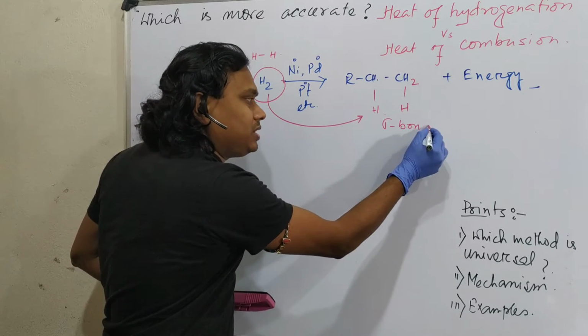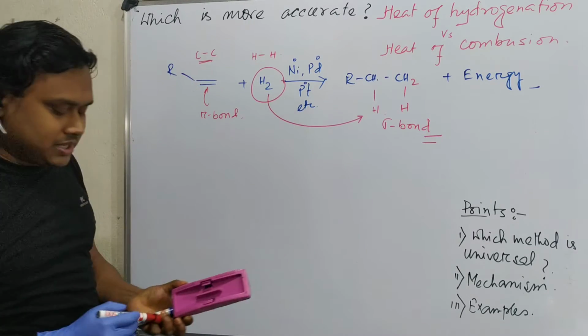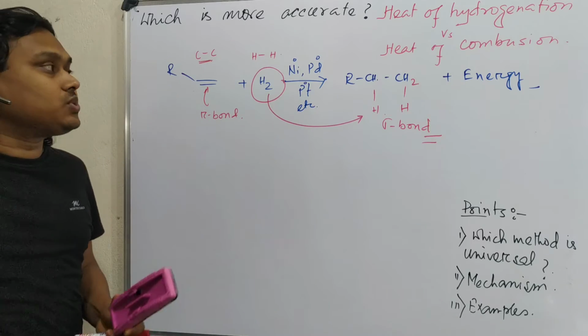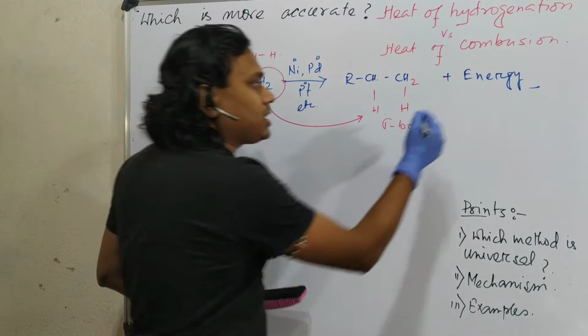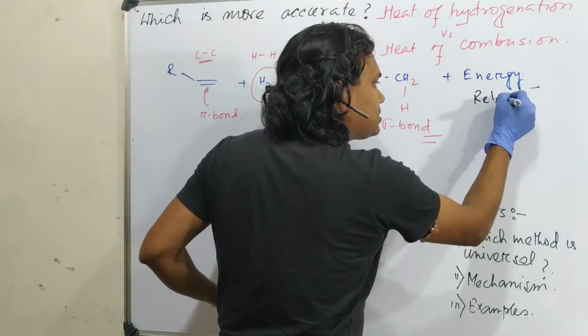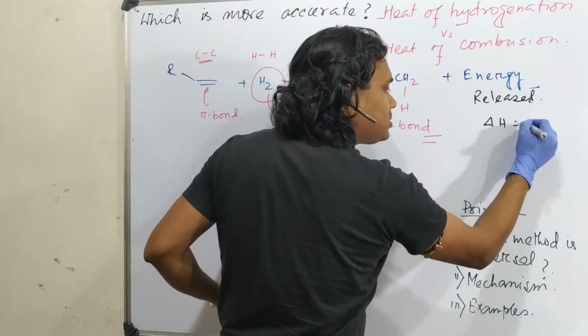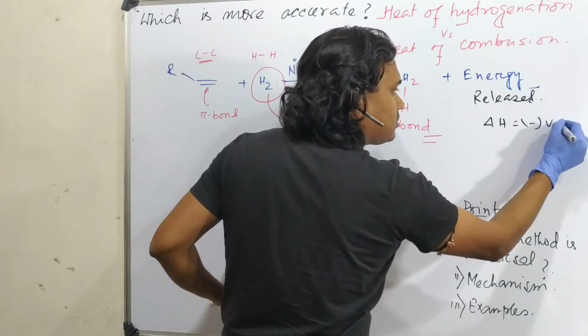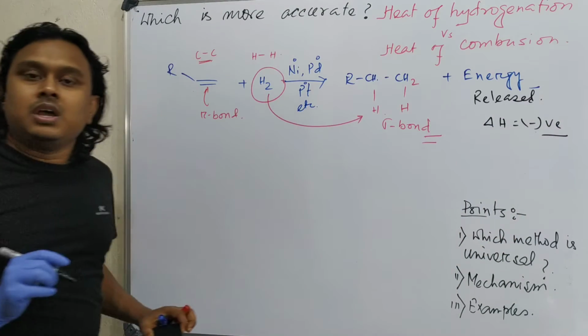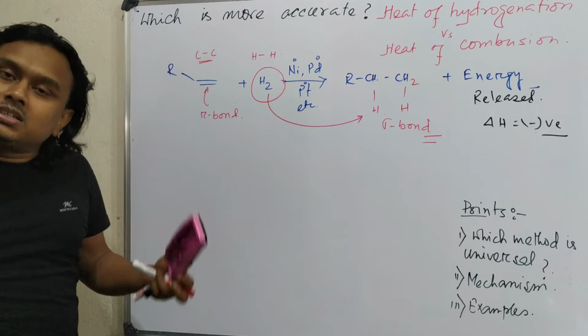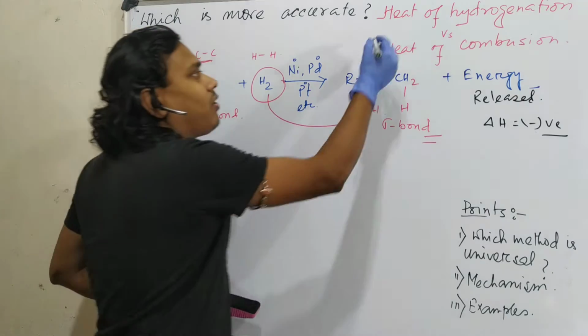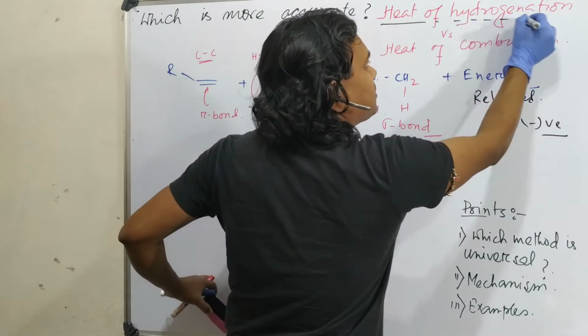This is the main change, and for that reason some amount of energy is released. So the value of delta H is negative. I am not doing quantitative, it's negative. Some amount of heat is coming out, and that is called heat of hydrogenation.